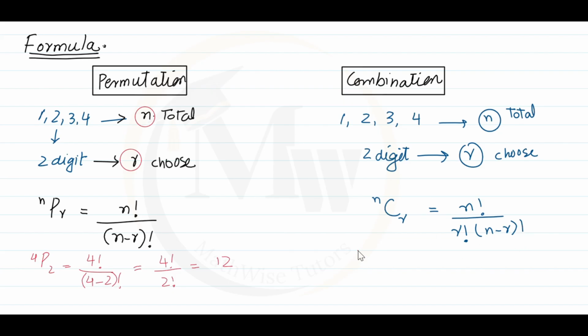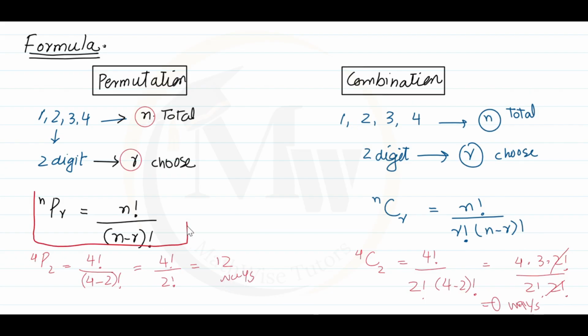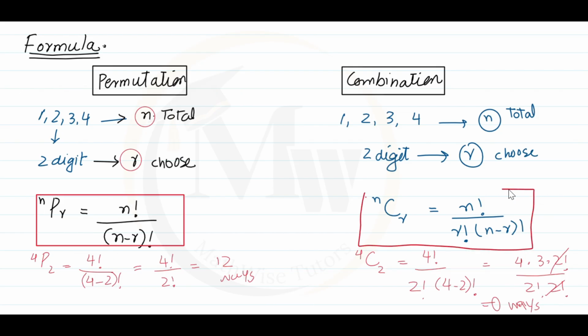Using the above information, if n is 4 and r is 2, it is 4 factorial over 2 factorial times 4 minus 2 factorial. By simplification, it gives us 4 times 3 times 2 factorial over 2 factorial times 2 factorial. The 2 factorial cancels out, and by simplification it gives us 6. These are the number of ways for combination, and 12 ways for permutation. This is the formula for permutation, and this is the formula for combination.